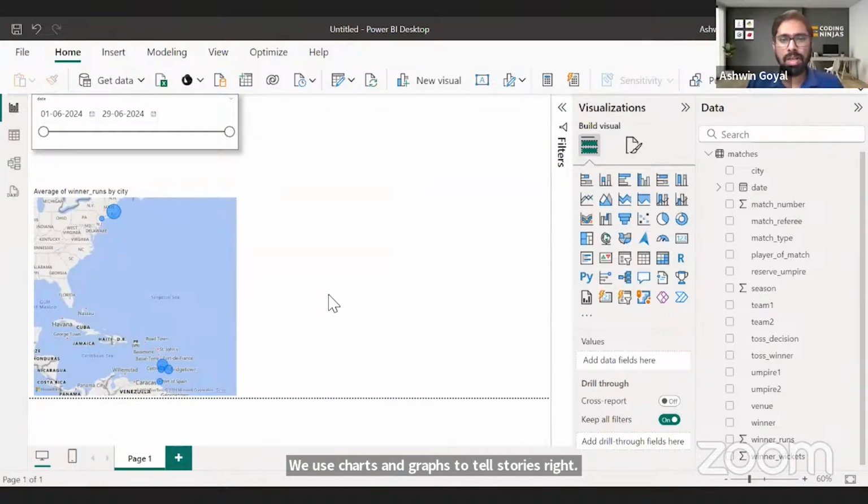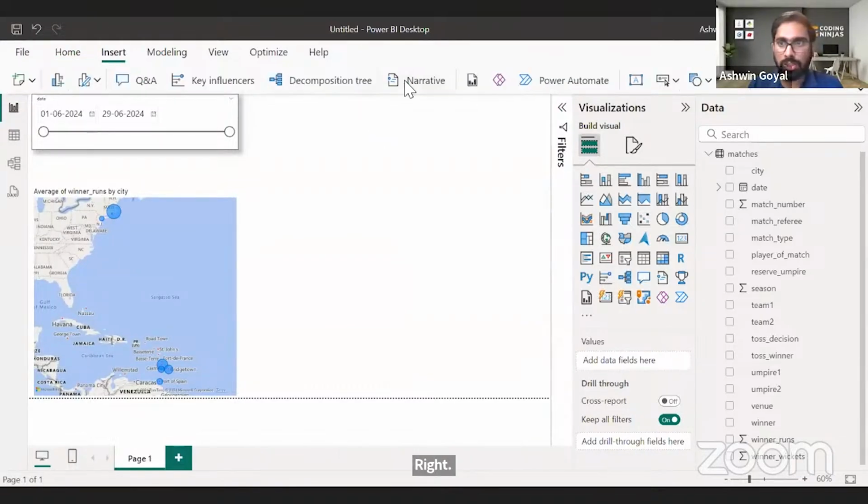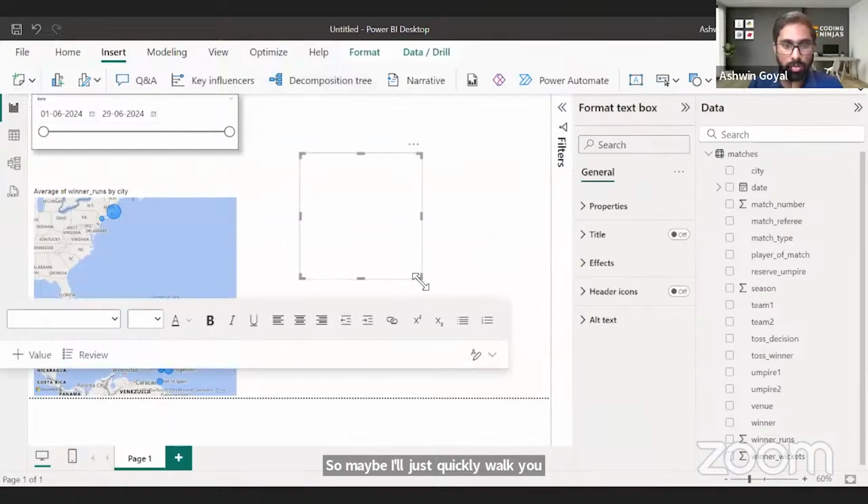So data analytics typically is a 6-step process, right? And I quickly want to walk you through those 6 steps. What are the 6 steps that each data analyst as part of his or her job role does? So maybe I'll just quickly walk you through the 6 steps. I'll maybe insert a text box here just to tell you.